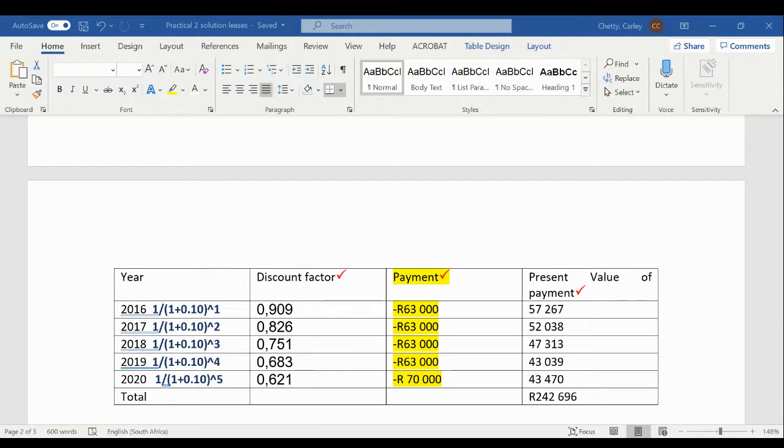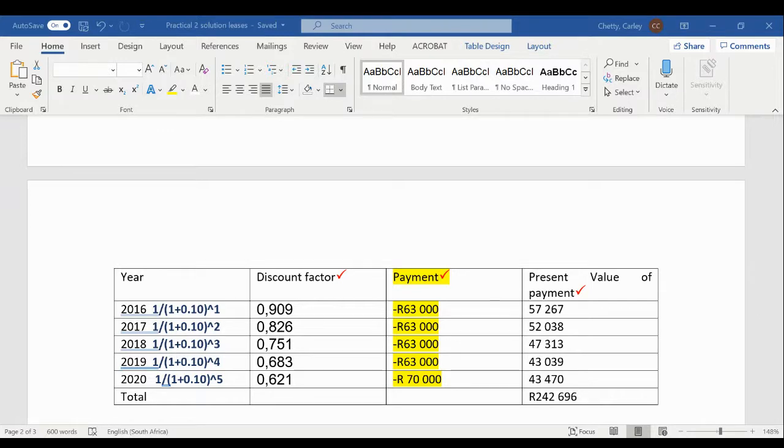This will give us a present value of the payments of 52,038 Rand. Then for the year 2018, again, we'll take our payment of 63,000 and we'll multiply this by the discount factor in that year of 0.751. And this will give us a present value of those payments of